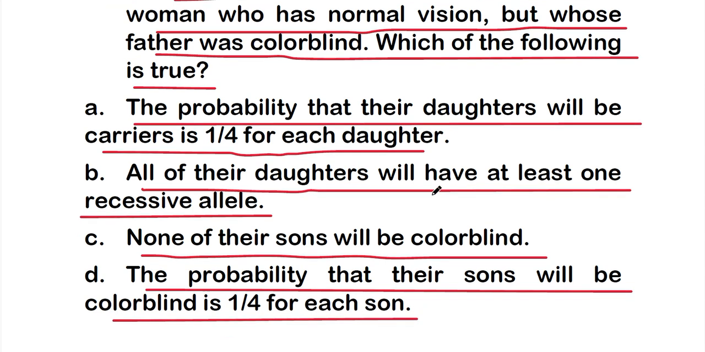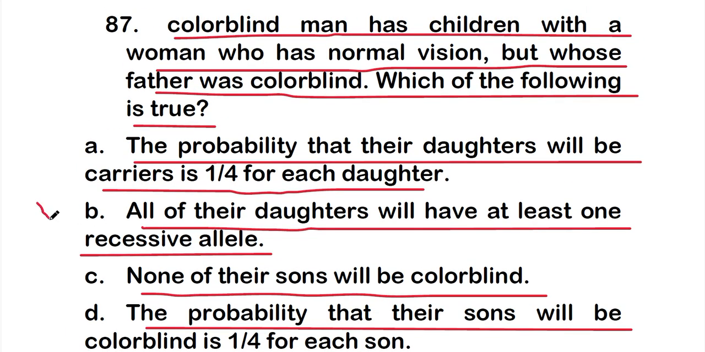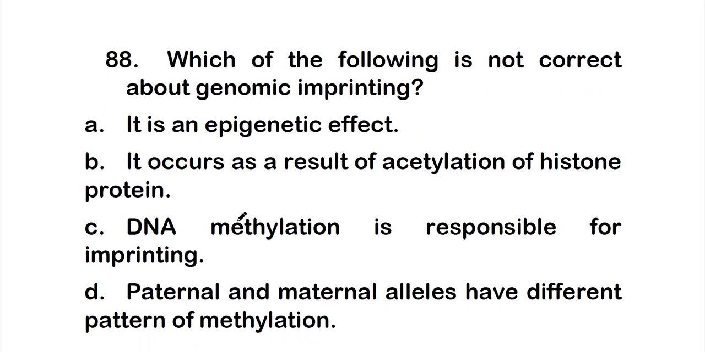So the right answer is option B, that is all of their daughters will have at least one recessive allele. So a colorblind man has children with a woman who has normal vision but whose father was colorblind. So which of the following is true? So all of their daughters will have at least one recessive allele. Okay, so the next one is question number 88.